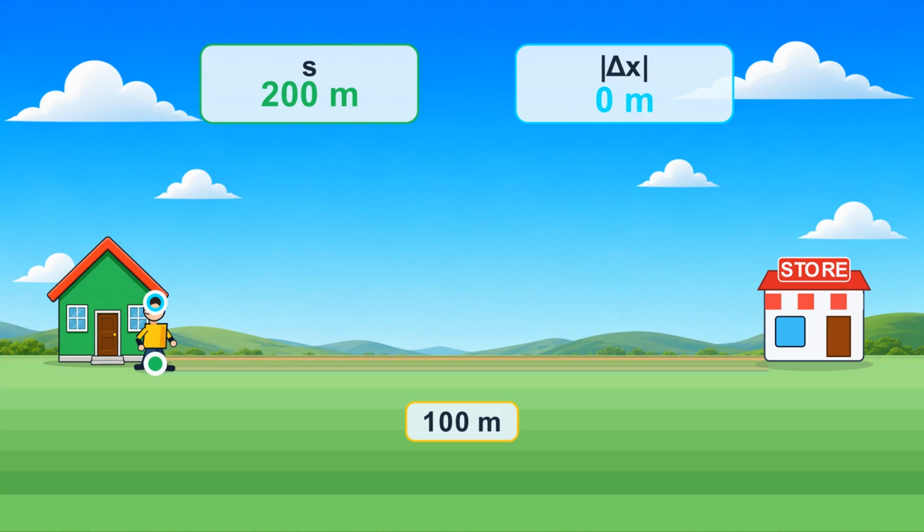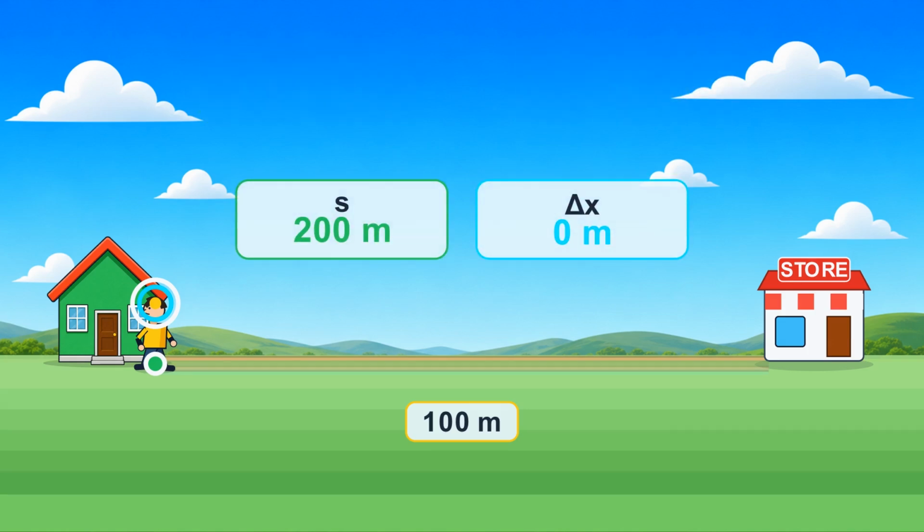But displacement asks a different question. Where did the person start? At home. And where did the person finish? Also at home. The initial and final positions are the same. So the displacement is 0.